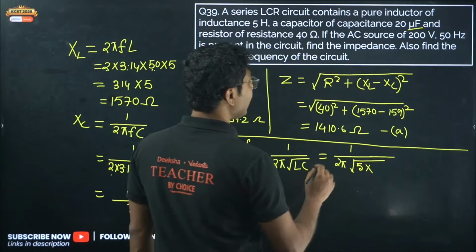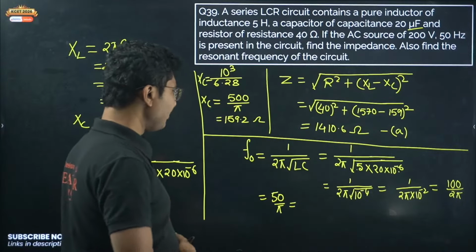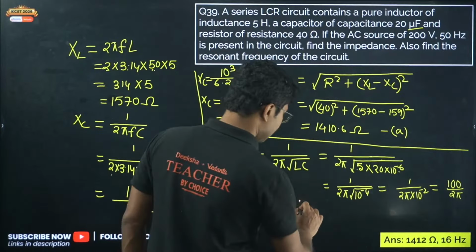Okay, so 520 is 100. 100 into 10 to the power of minus 6 will be 1 by 2 pi into 10 to the power of minus 4 square root, right? 100 into 10 to the power of minus 6, so you get this as 1 by 2 pi into 10 to the power of minus 2, or 100 divided by 2 pi, or 50 by pi. So it will be 50 by pi, approximately 15-16 hertz. Okay, so the correct answer will be 16 hertz.